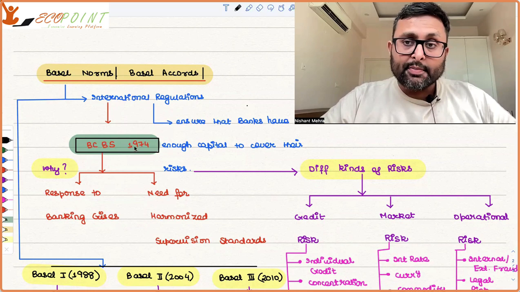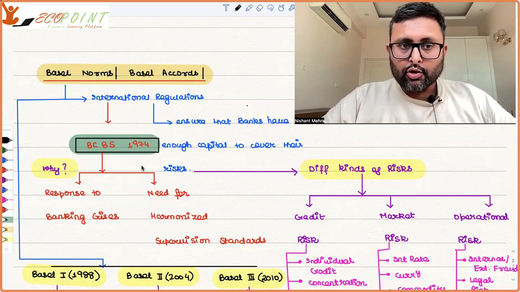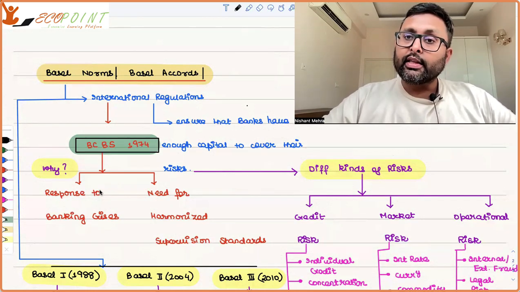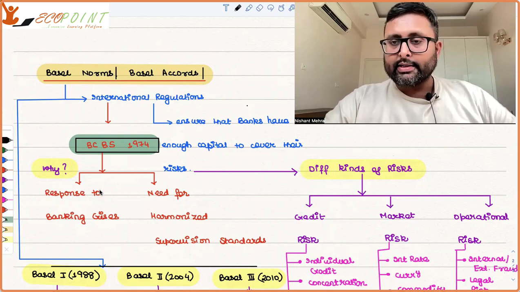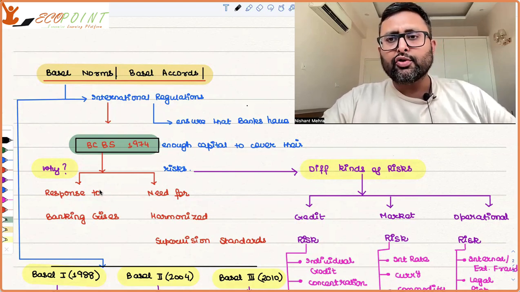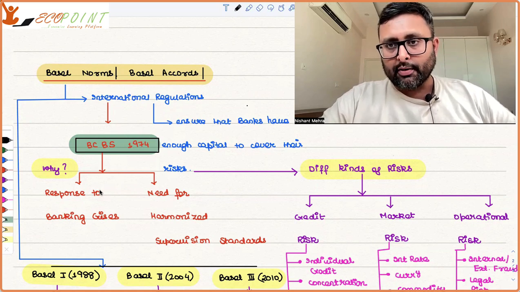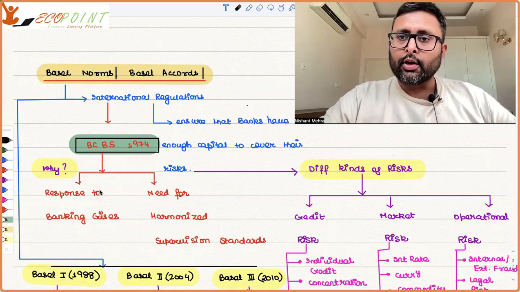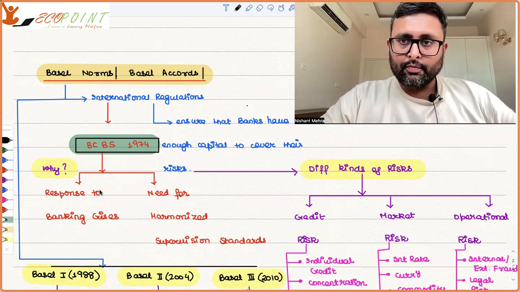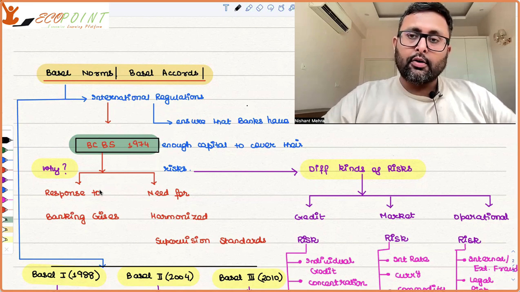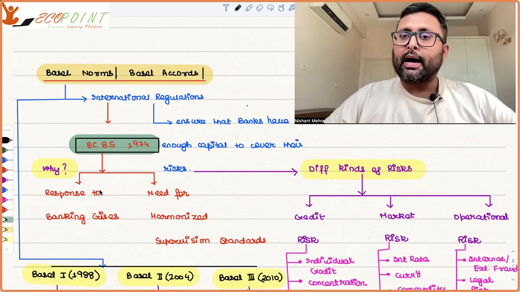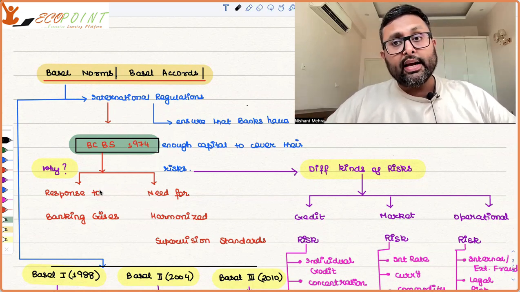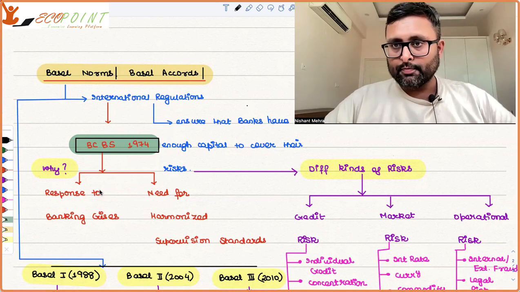Why was this committee set up? Something must have happened. That something was a banking crisis which was going on. What triggered that crisis was a bank called Herstatt Bank in Germany in 1974, and it collapsed. When that bank collapsed, the fear at that time was that the failure of this bank is going to have a rippling effect on the other banks also.